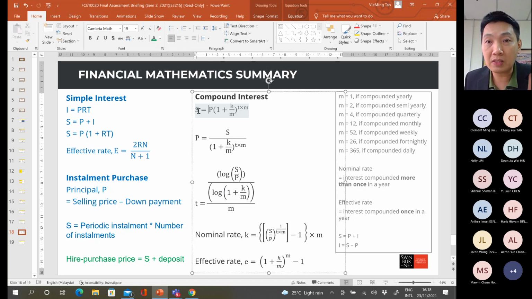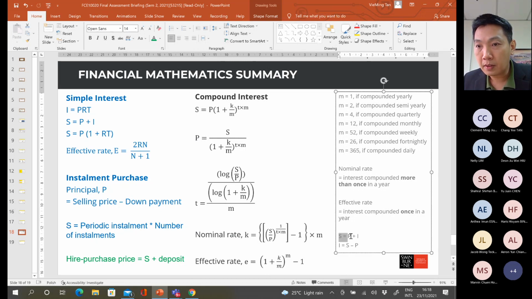Okay, so once you get the S value using this formula, then you can use this formula to calculate the I. Once you know the S value, then you can transpose the formula to get the I. I is equal to S minus P. So there is no direct formula for compound interest to get the I, remember. In order to make your job easy also, the formulas for P, T, and K you can get directly from the formula sheet.